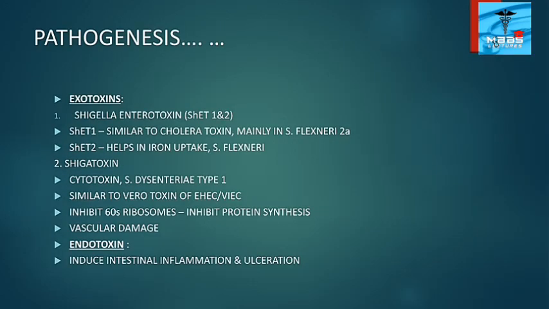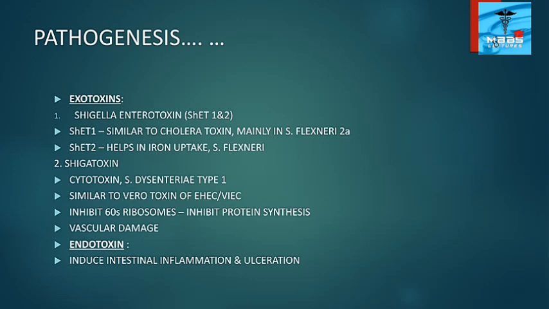Then about exotoxins. Two types of exotoxins are produced by Shigella species. First is Shigella enterotoxin and second is Shiga toxin. First, about Shigella enterotoxin. Two types are present: Shigella enterotoxin 1 and 2. Shigella enterotoxin 1 is similar to cholera toxin, and it is mainly found in Shigella flexneri 2a serotypes. Shigella enterotoxin 2 helps in ion uptake, and it is found in Shigella flexneri. Then about Shiga toxin. It is a cytotoxin, and it is found in Shigella dysenteriae type 1.